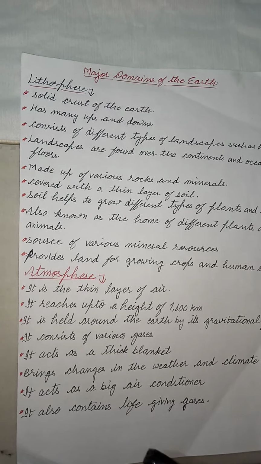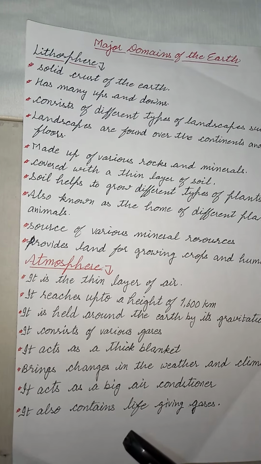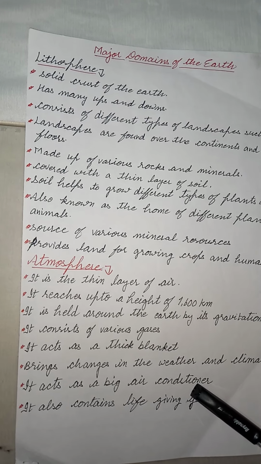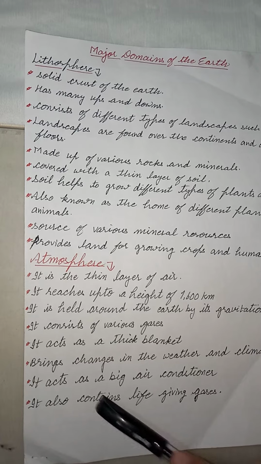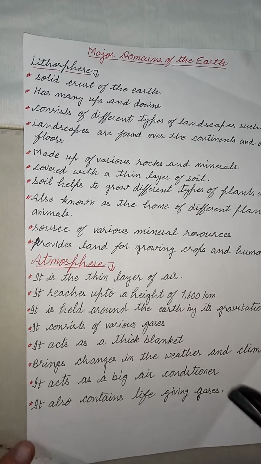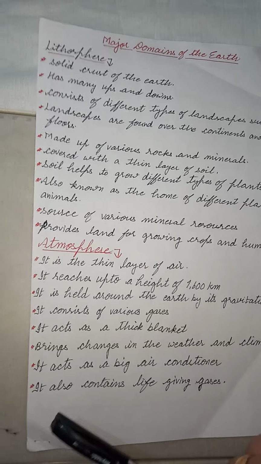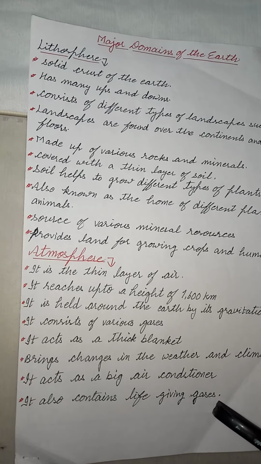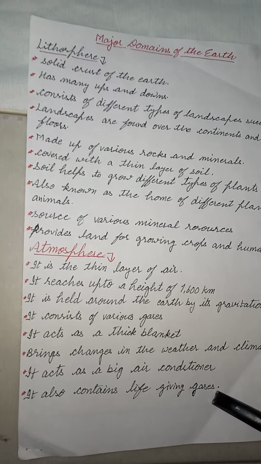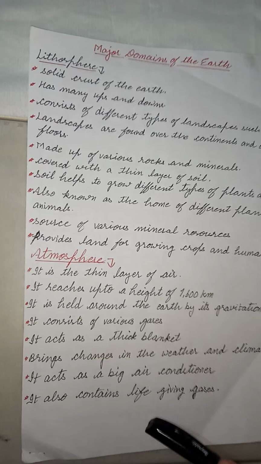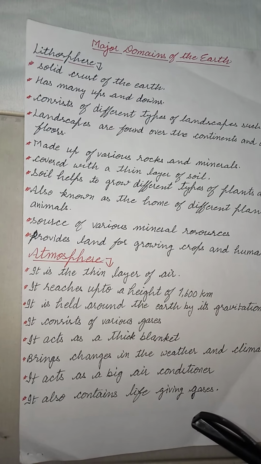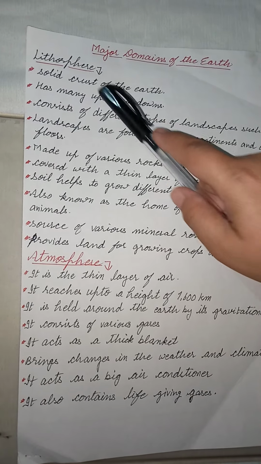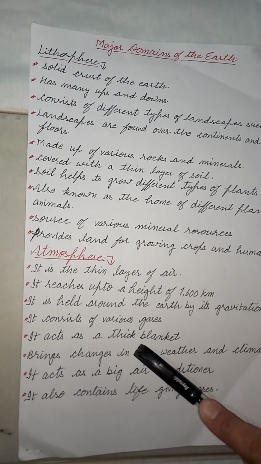Next, the atmosphere acts as a big air conditioner. There is no need of any artificial conditioner; the atmosphere acts as a natural air conditioner. It also contains life-giving gases. The atmosphere gives us gases which help in our life, that is oxygen and carbon dioxide. Is that clear?